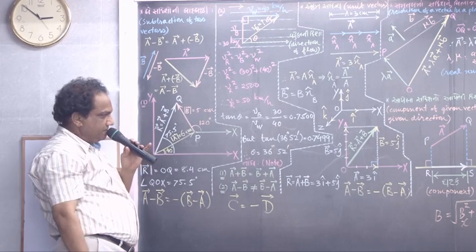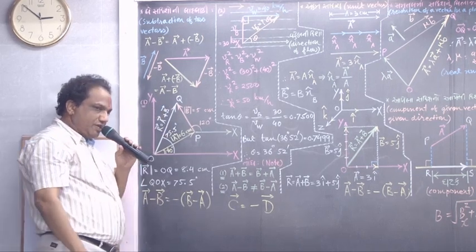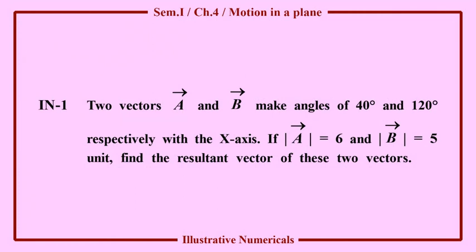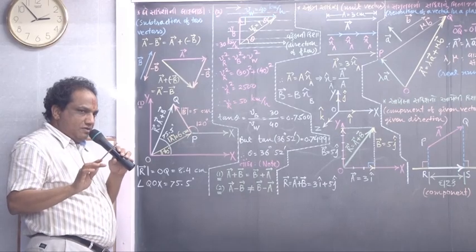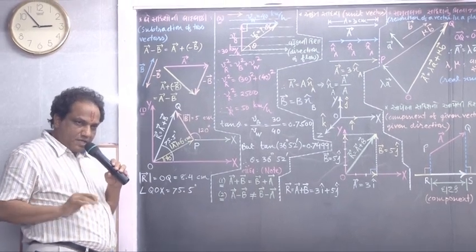Simple. Read now the statement of sum number 1, illustration number 1 in the textbook. Here we are given two vectors.